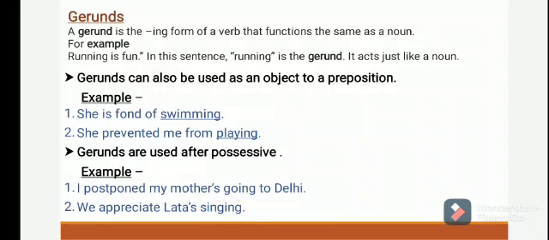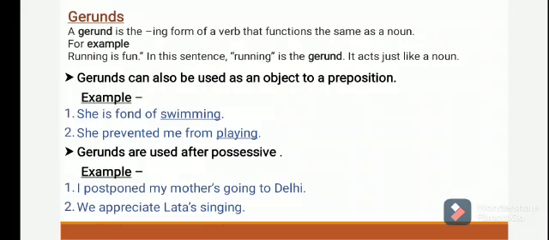A gerund can also be used as an object of a preposition. As, she is fond of swimming. So before swimming, we have used here of. And number two, she prevented me from playing. So before playing, we have used the preposition from.